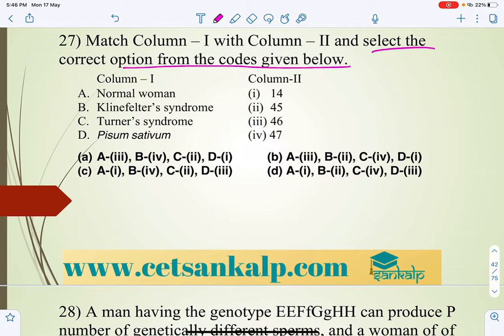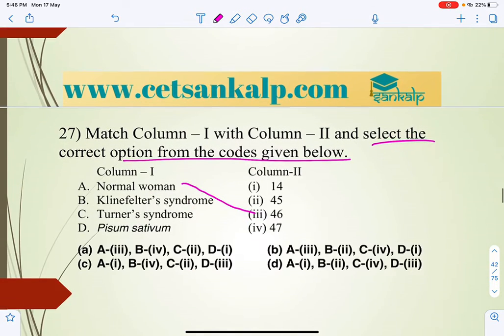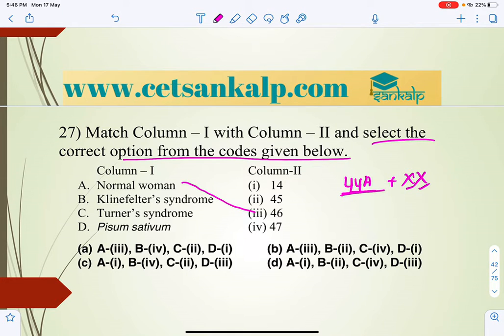A normal woman has 46 chromosomes. In Klinefelter syndrome there will be 47. Just count this here. We can write it like this: 44AA, that is 44 pairs, and then XX or XY. The 22 pairs make 44, 45, 46, and this will be written in pairs to represent it. So 46 chromosomes total. This is the 22nd pair.